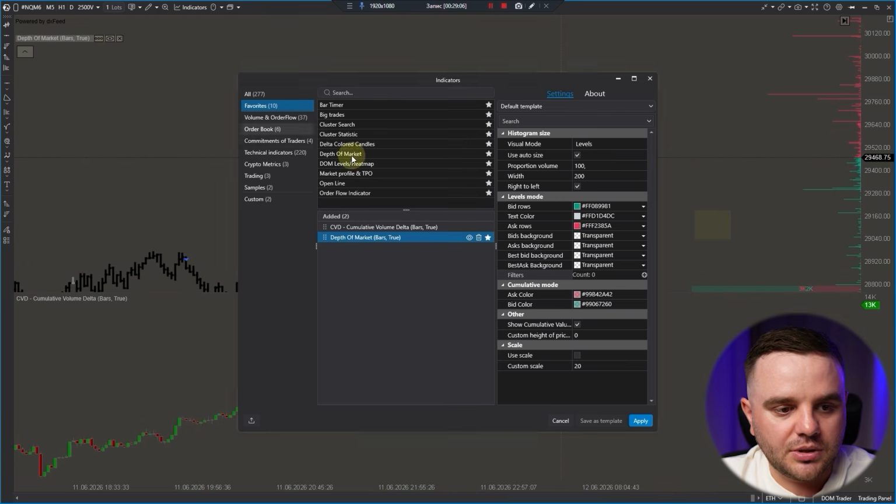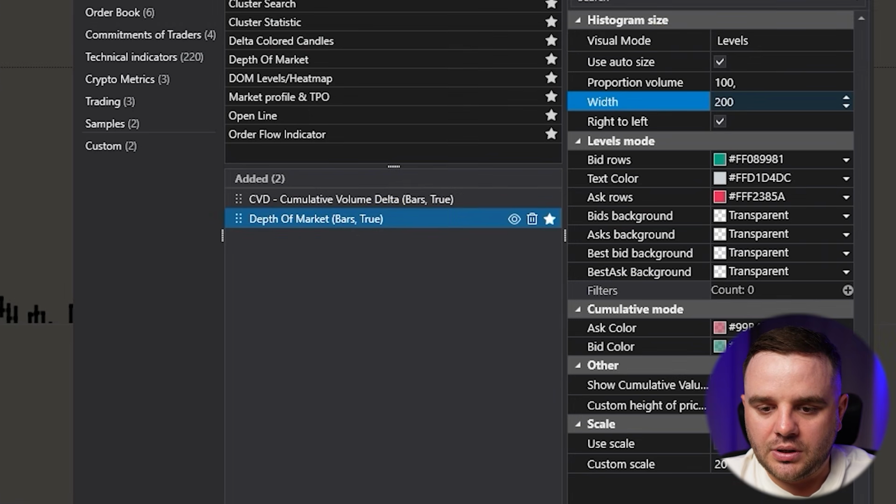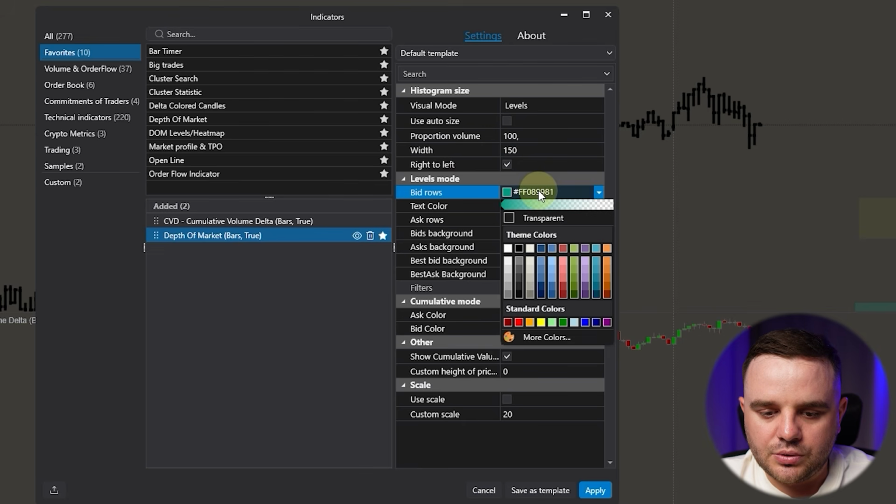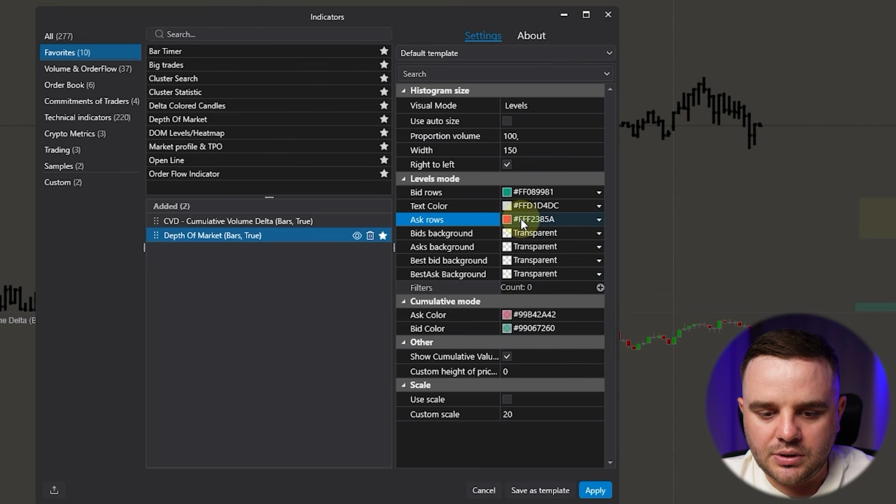Coming back to this DOM, depth of market, let's set it up. Depth of market bar. Here, what we have: visual mode levels, cumulative. I don't do cumulative or both. I do only levels because you need to see significant orders. Proportion volume, use auto size. As you can see, when you use auto size, it impacts proportion volume. I don't do auto size. I simply do 300, for example. It is how big it is, or 150. Bid rows, it is by limits. Ask rows, it is sell limits.